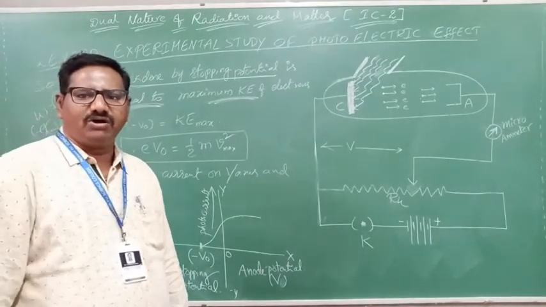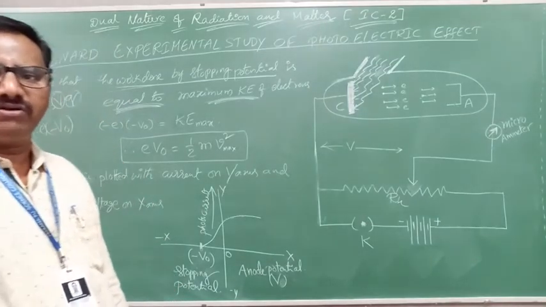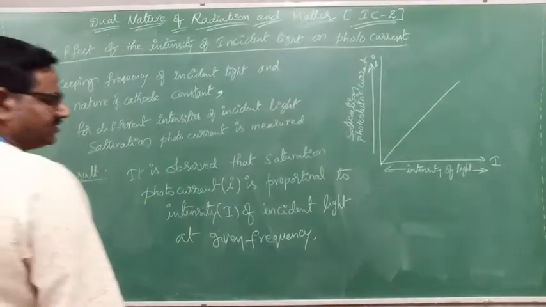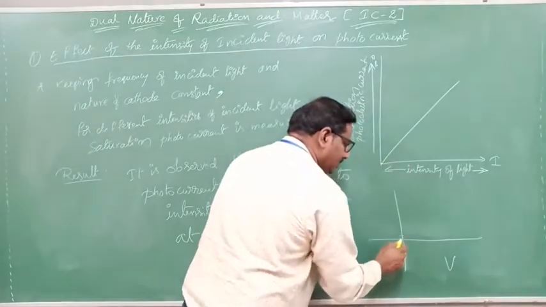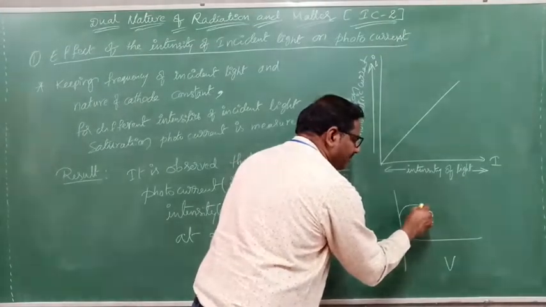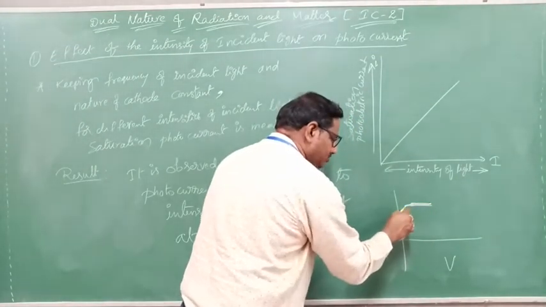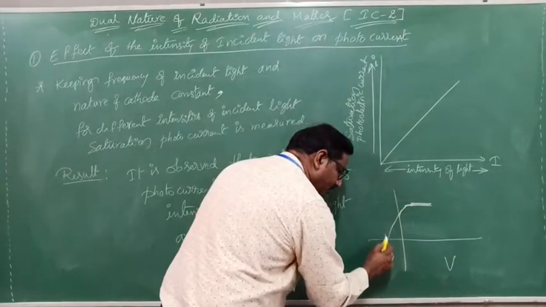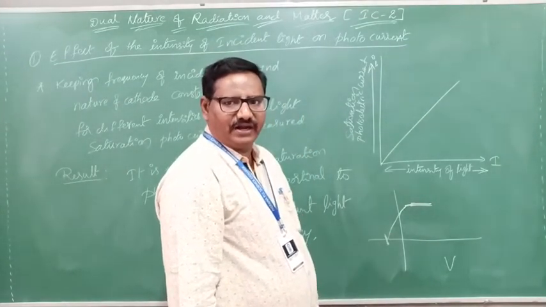By seeing all these observations, we can learn some important cases here. In the previous graph we already discussed it. Potential will increase up to a certain potential, the current will increase, and then it will saturate like this. This is called saturation current. Now as the potential decreases up to a certain negative potential, the photocurrent becomes zero. This graph we already learned.